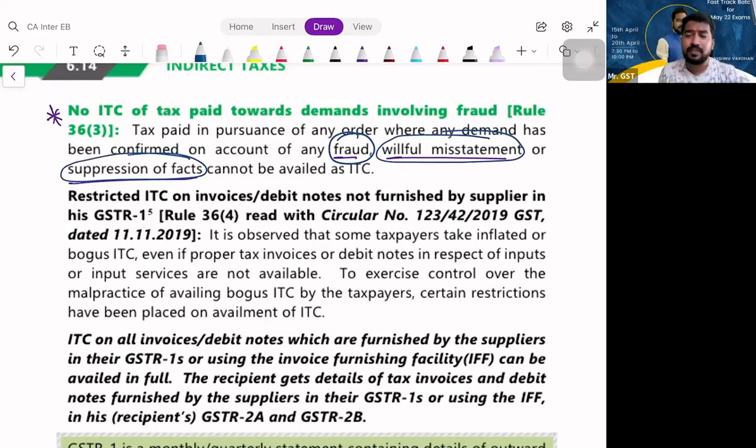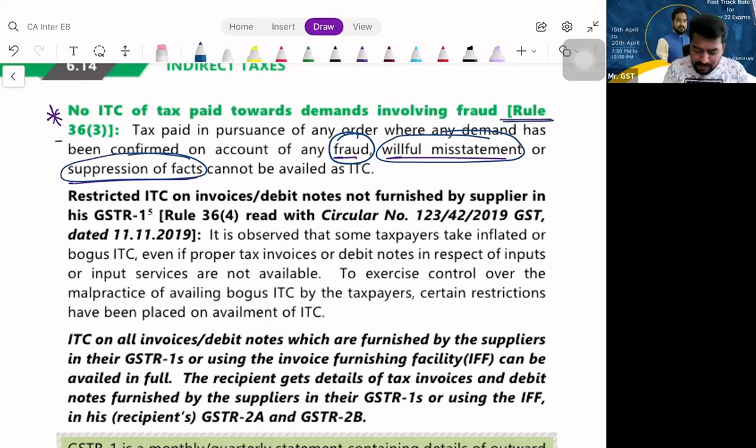department demands something from you and the notice has been served and you are making the payment, no, you cannot say, sir, according to section 16, subsection 2, I have possession of a tax paying document, so I will avail ITC. Like this, can you argue? No, the law is very clear.